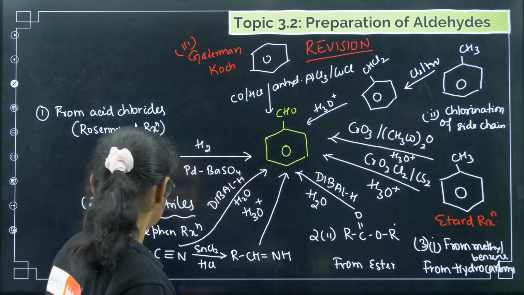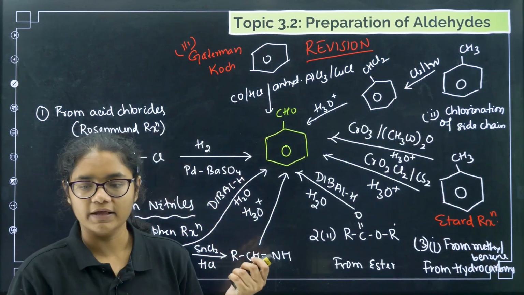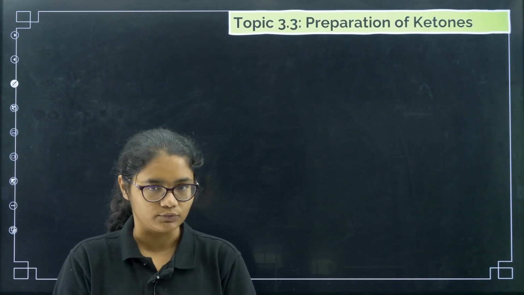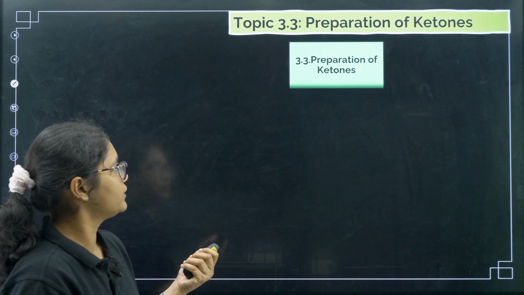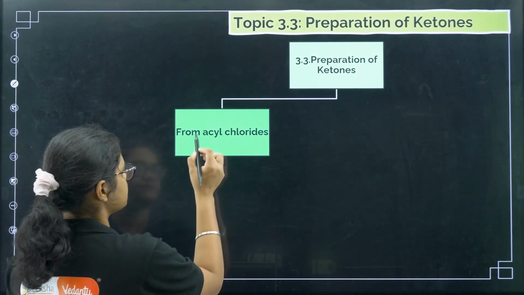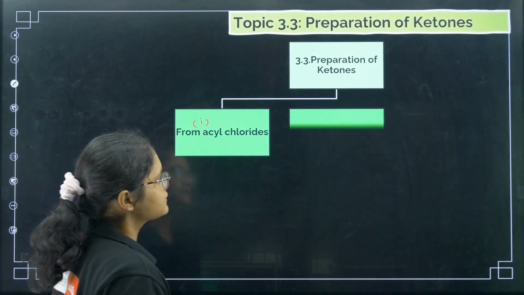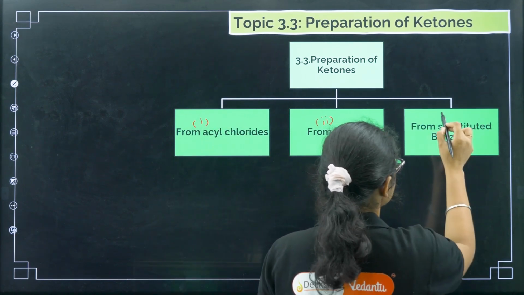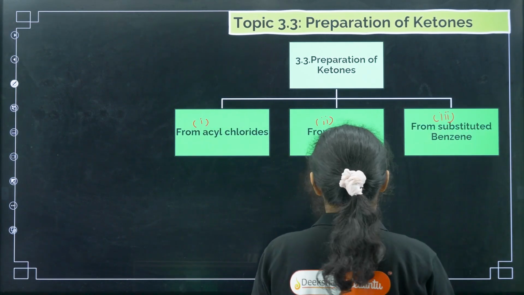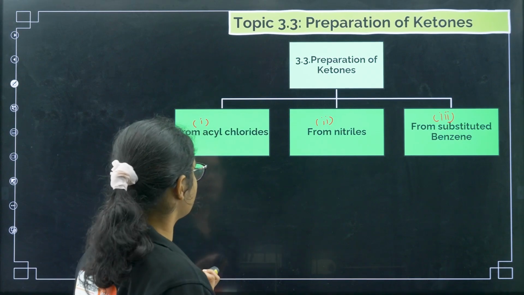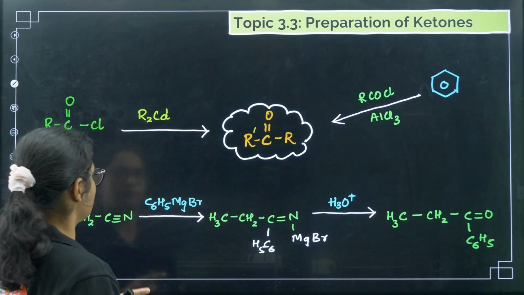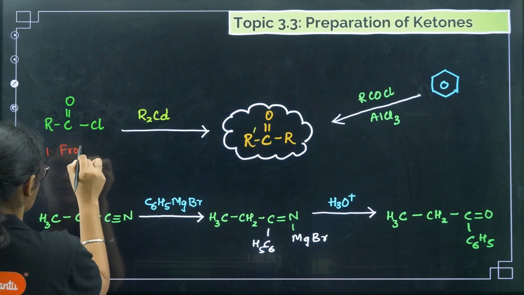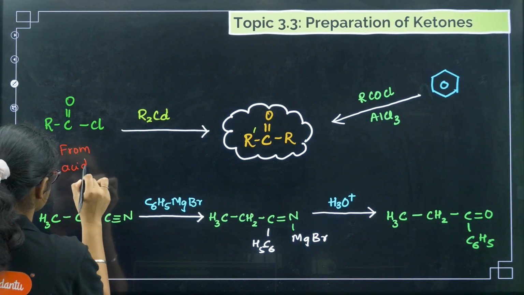Okay, fine. Now coming to the next one, that is preparation of only ketones. Under preparation of only ketones, first we have from acid chlorides, next we have from nitriles, and then we have from substituted benzenes. Let us see them quickly. So if you see from acid chlorides, the first method here is from acid chlorides.